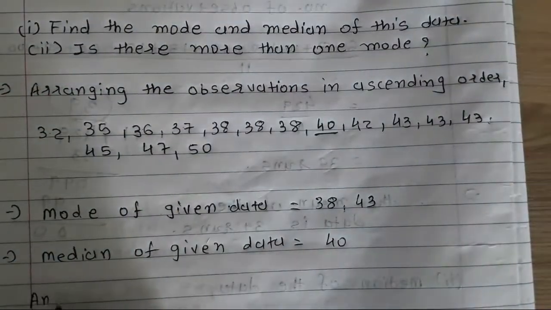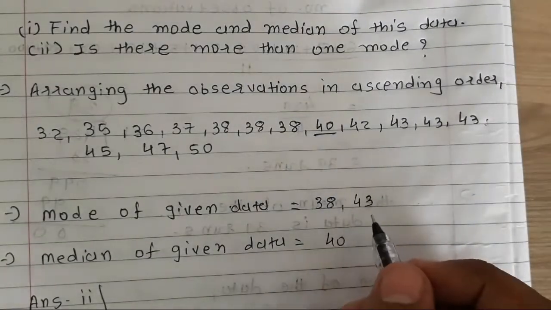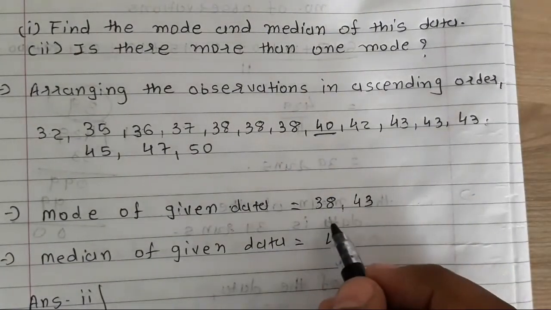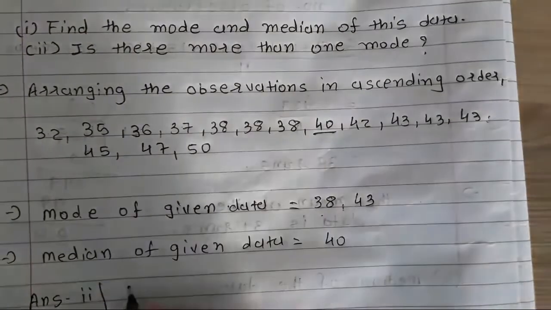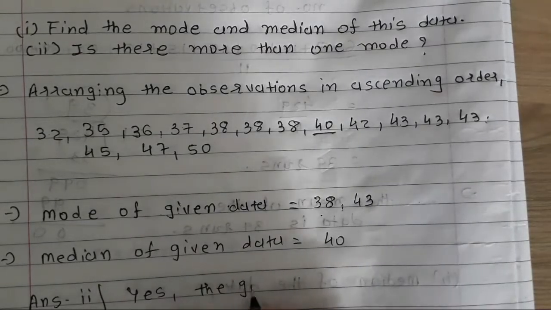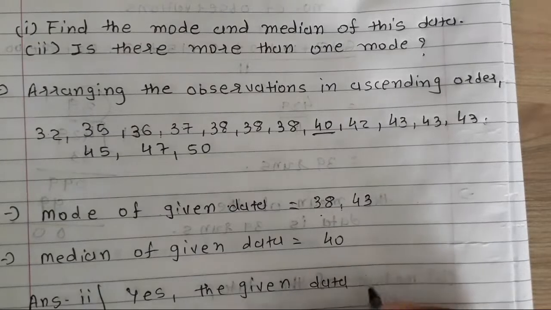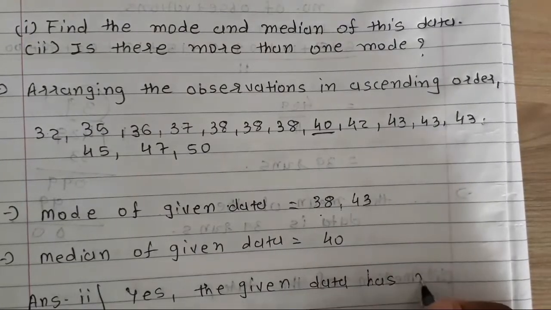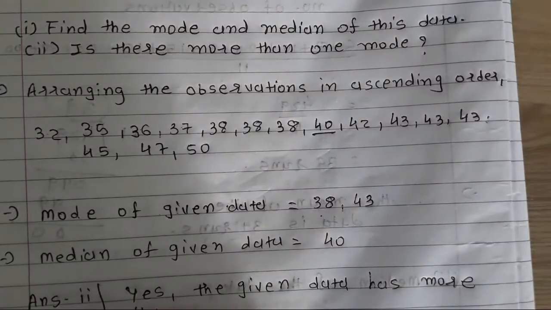We have to check whether the given data has more than one mode. Yes, we can see there are two modes, 38 and 43. So we can write yes, the given data has more than one mode.